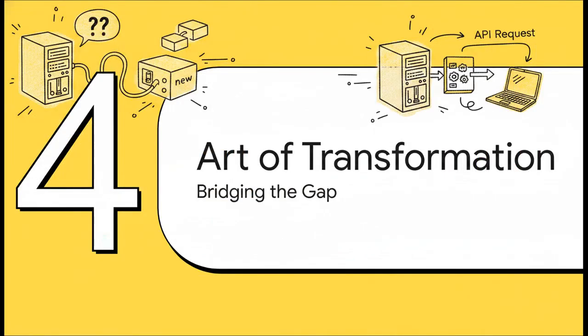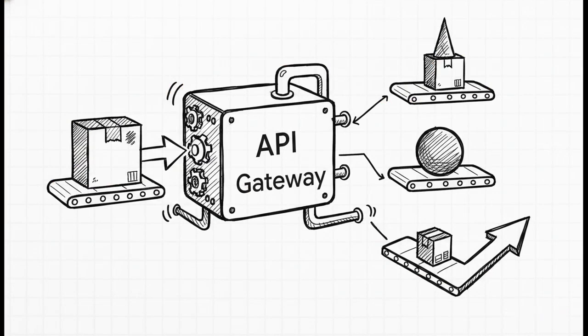Next up, Section 4, the art of transformation. What happens when our API request doesn't actually speak the backend's language? Well, the API gateway steps in as an incredibly powerful on-the-fly translator. It modifies incoming requests so that legacy systems and modern APIs can communicate seamlessly.